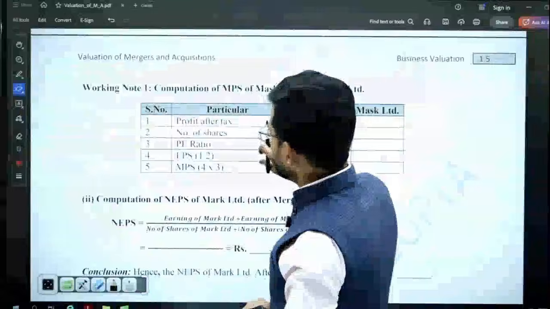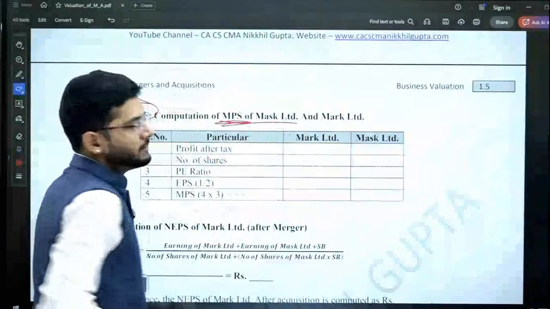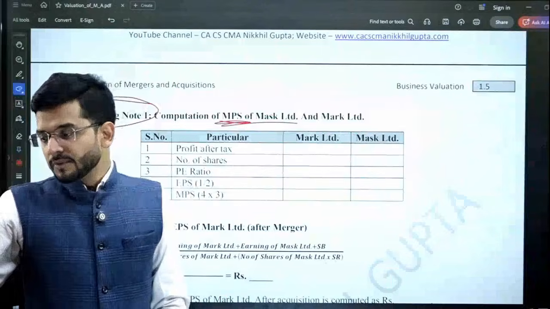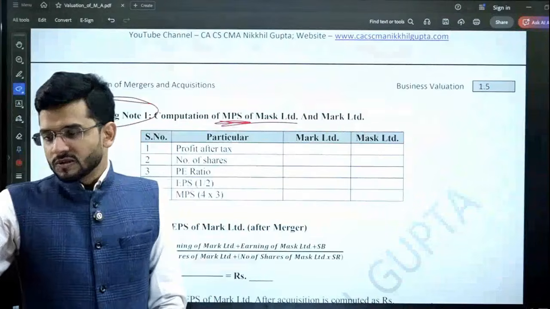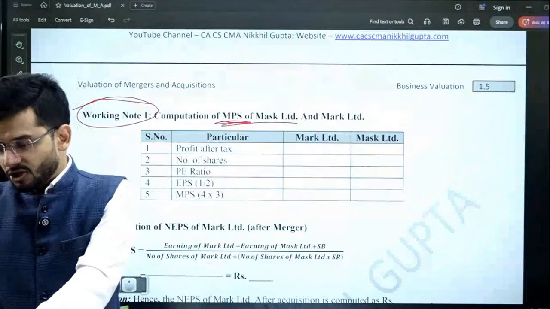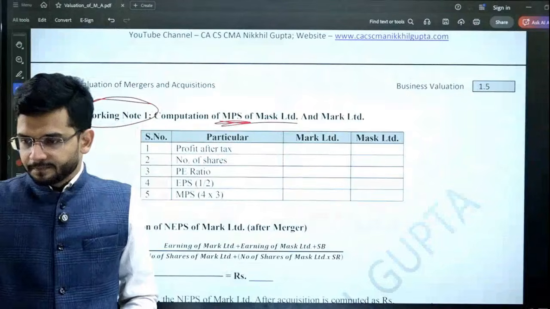Okay, sir, got it. So now my first working note will be to compute the MPS of Mask Limited and Mark Limited. We will compute the MPS by using the formula of EPS multiplied by the PE ratio.